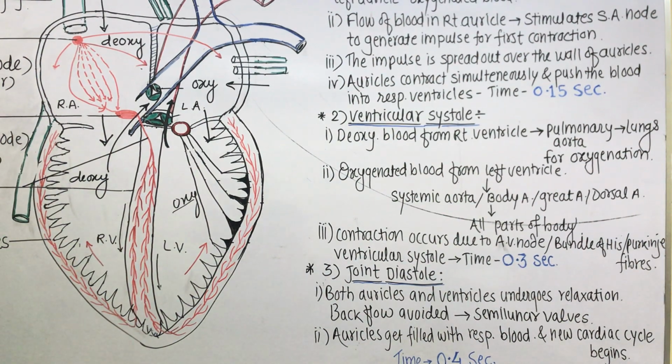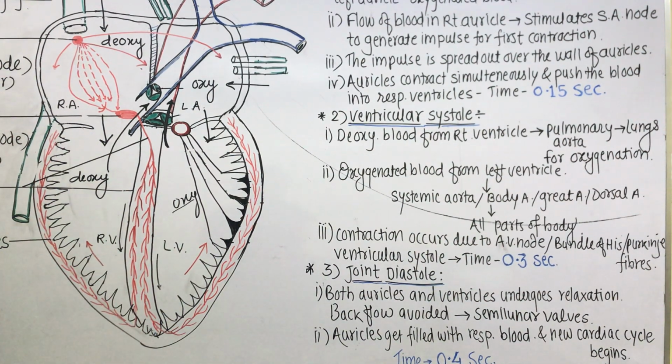Auricular systole 0.1 second plus ventricular systole 0.3 seconds means a total of 0.4 seconds, and joint diastole is again 0.4 seconds, so 0.4 plus 0.4 is equal to 0.8 seconds. That is the entire duration of the cardiac cycle. What is the entire duration? Yes, 0.8 seconds. Within 0.8 seconds, all these three important events, auricular systole, ventricular systole, and joint diastole, take place.